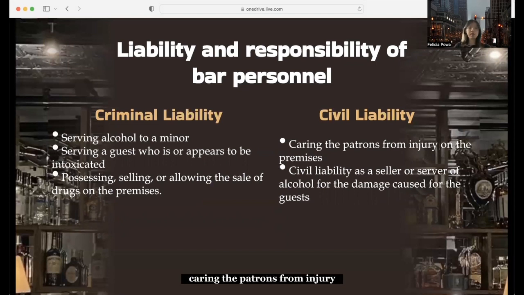For civil liability, first is the duty of care to protect guests from injury on the premises. If the property owner fails to do so, it is grounds for an injured guest to recover damages through a premises liability claim. Second, sellers or servers of alcohol are liable for damage caused by the guest. Criminal and civil action can be taken against those distributing alcohol for damage done by their patrons to third parties.